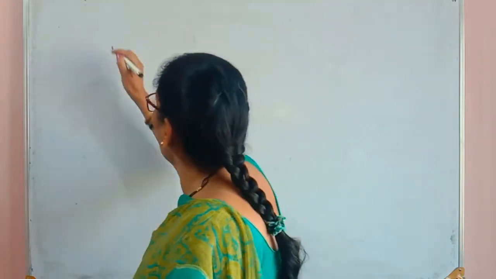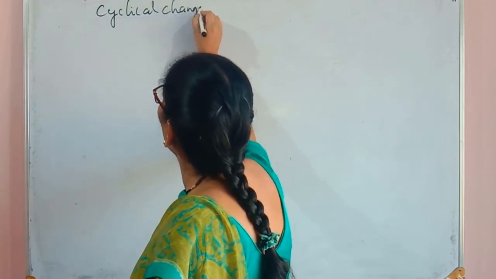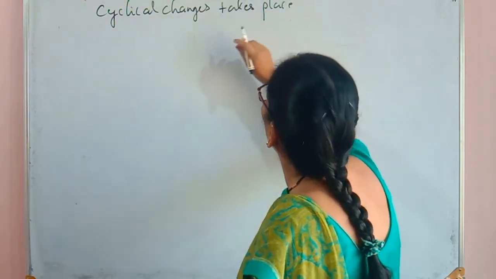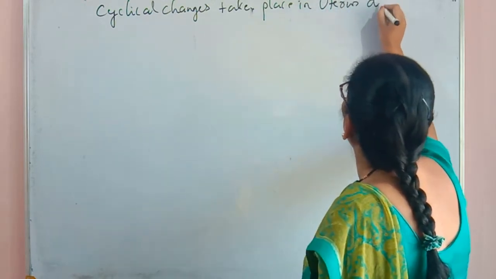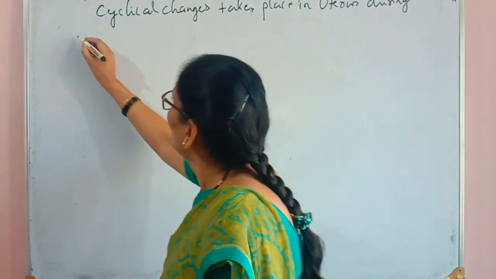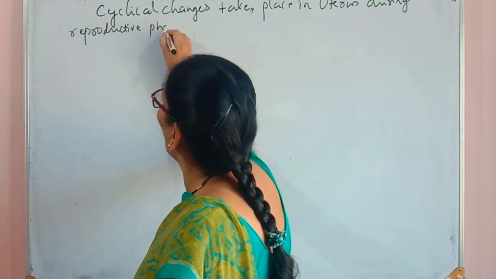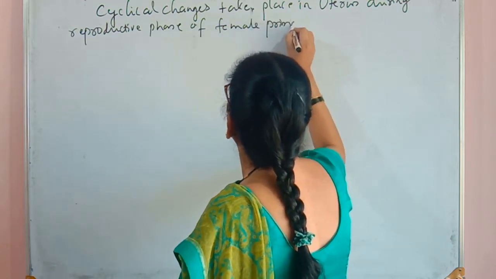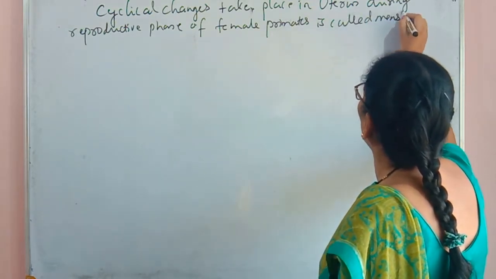of female primates. So, the definition of menstrual cycle is: cyclical changes which take place in the uterus during the reproductive phase of female primates is called menstrual cycle.